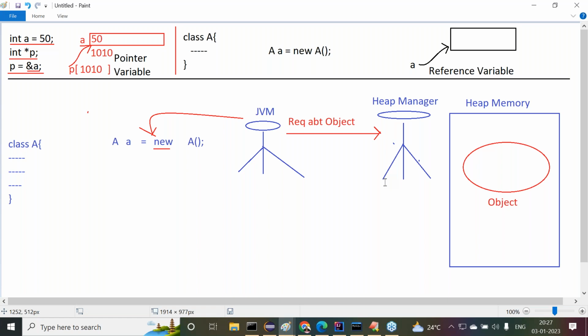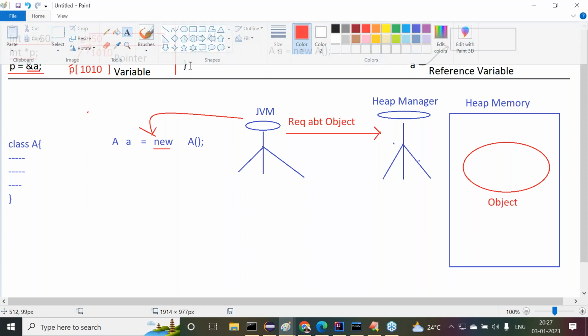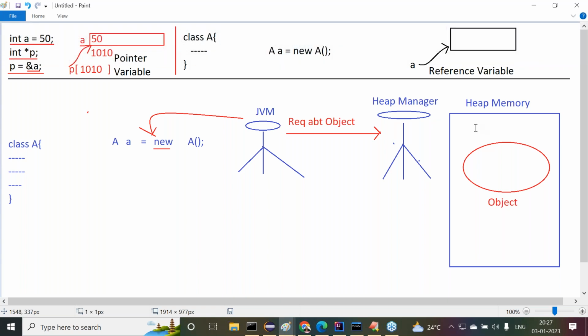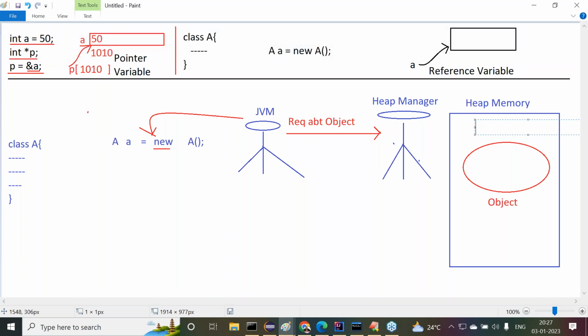Exactly. Whenever an object is created at heap memory, automatically heap manager will assign one unique identity in the form of an integer value. Say for example, 1, 2, 3, 4, 5.